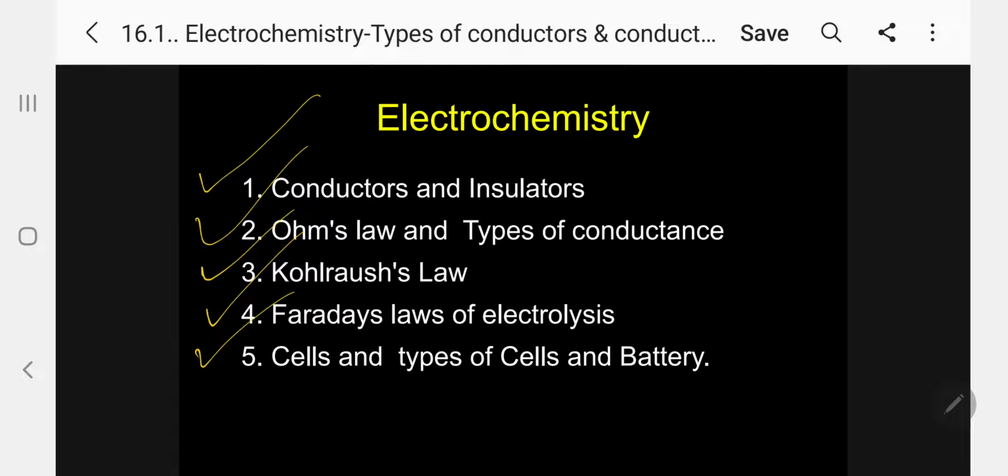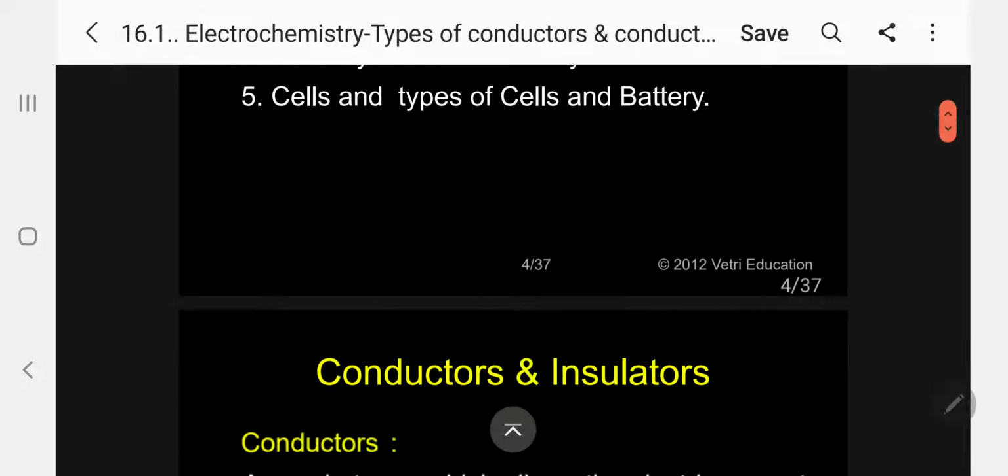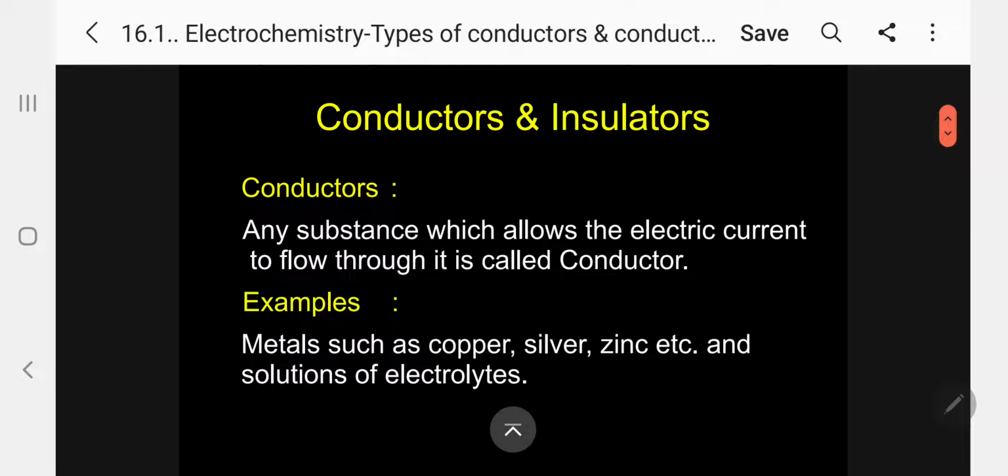Then we are deriving the Nernst equation for the single electrode potential and cell, and types of cell and battery. We are going to discuss the entire electrochemistry, but now, in the first chapter, I am taking only types of conductors and conductance. So, first let me take conductors and insulators.